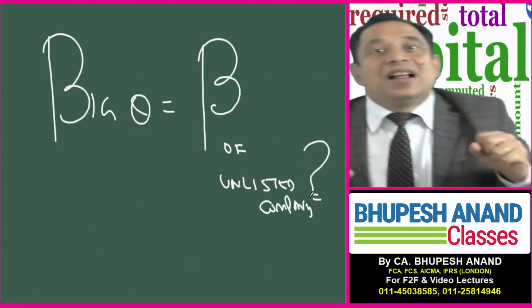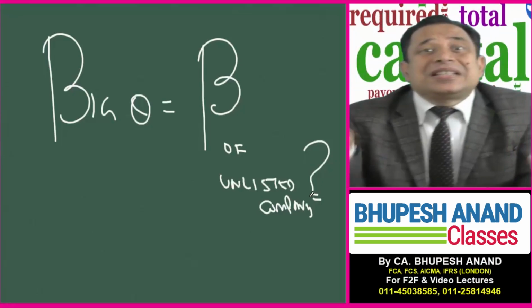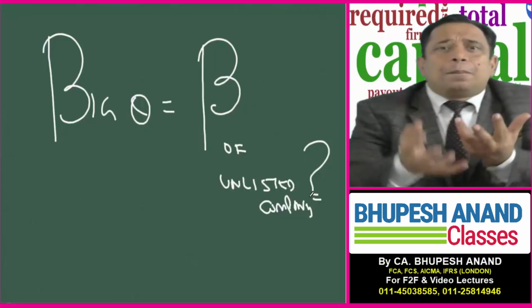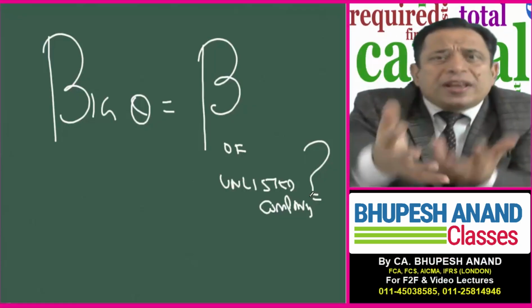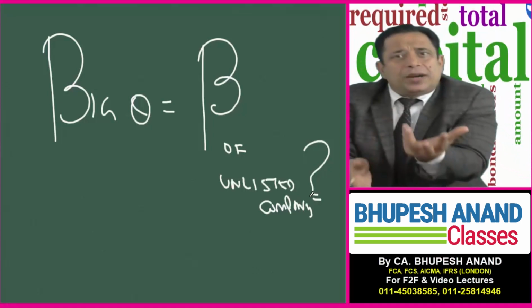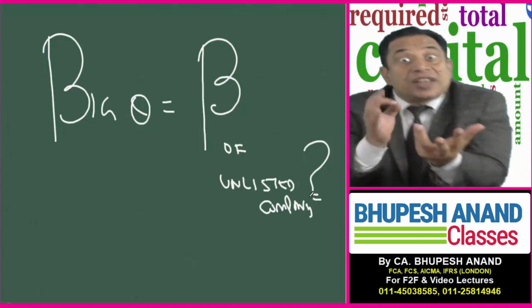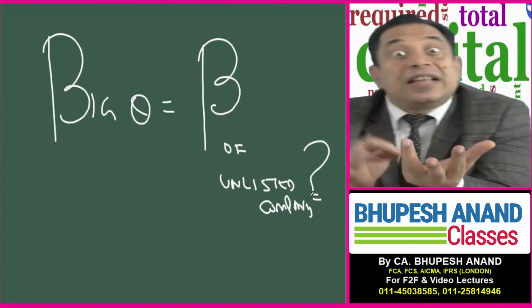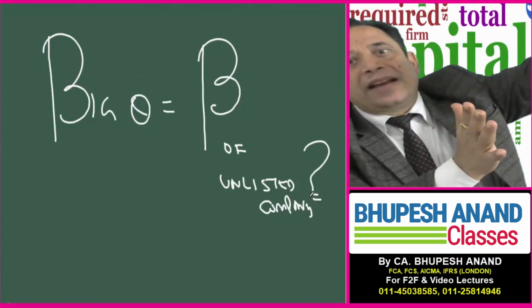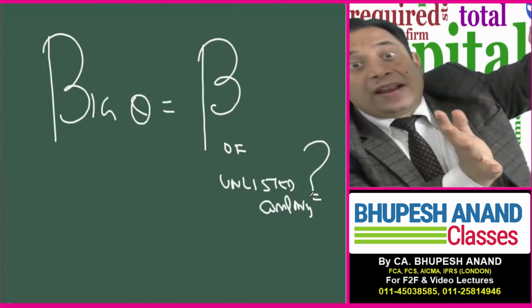Beta is a tool to calculate systematic risk. Beta was invented by William Sharpe. For beta, we need covariance or correlation or standard deviation. Beta can be calculated with the help of the slope of the security characteristic line or with the help of a formula that I have already told you in portfolio management or in lecture number 9 or 10 when I discussed CAPM.